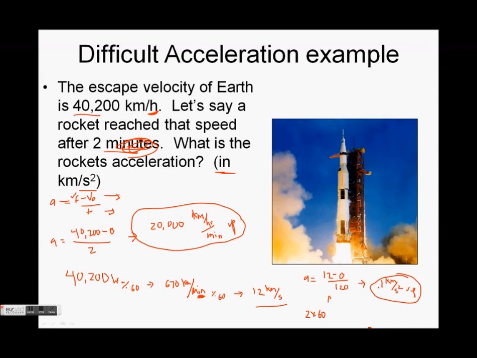And if you wanted to convert that to meters per second squared, you certainly could. That one you can probably even do in your head. Just use your King Henry died drinking chocolate milk conversion table thing, and you'll get about 100 meters per second squared. So every second it's getting 100 meters per second faster.